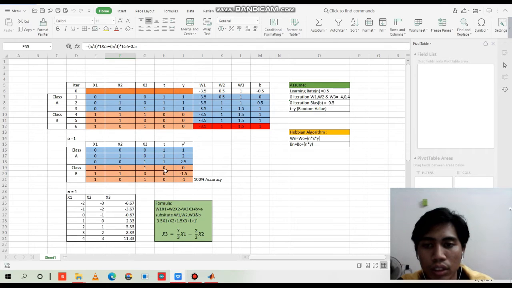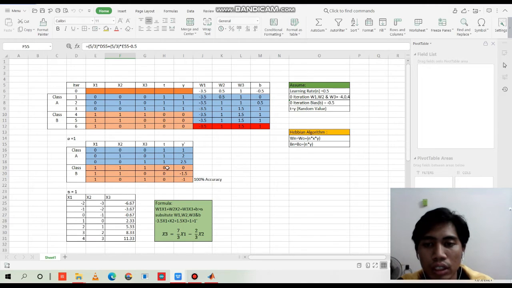For the next step, the value that we get from the data is equal to 0, which means it is less than 1. So from the y prime, we will get the accuracy, which is 100% accuracy.